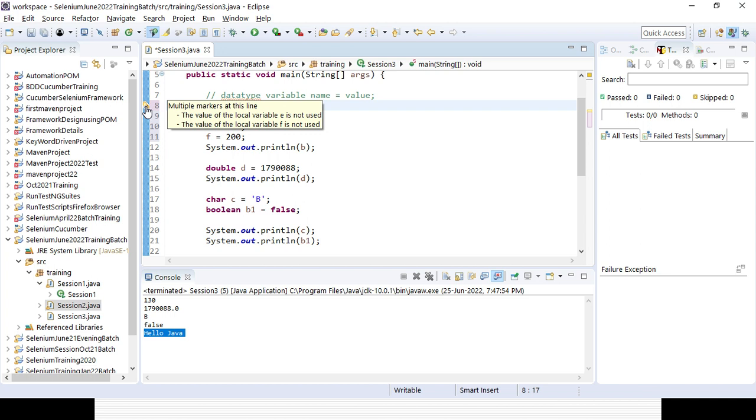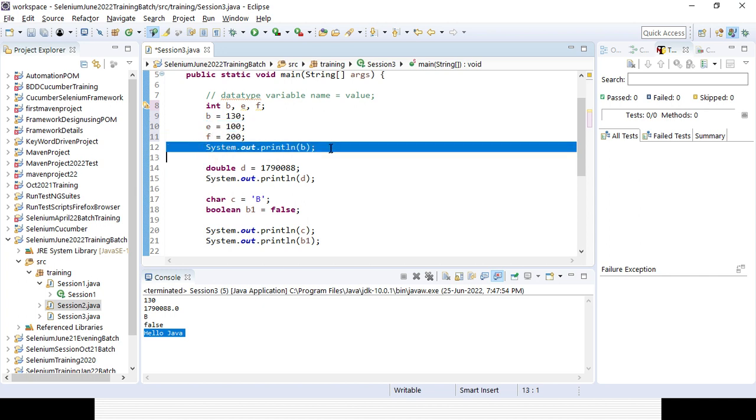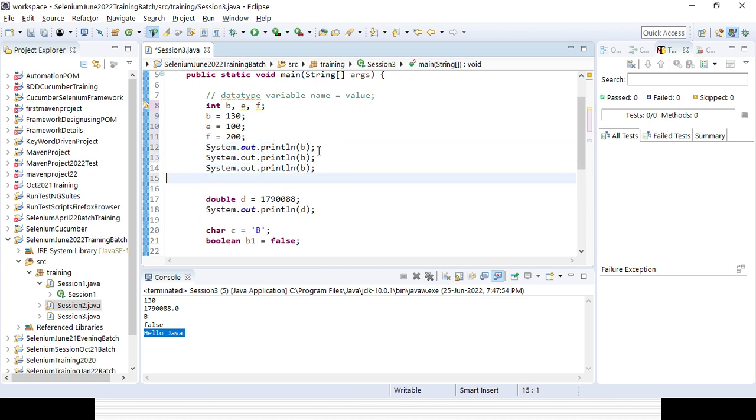Why is the warning message coming? Because you have defined multiple variables, but you did not use them in the program. You could see the variable you have assigned the value, but you did not use it in the program, meaning you did not print it out. If you want to print e and f also, immediately the warning message will go. So I already used e, but f I did not use.